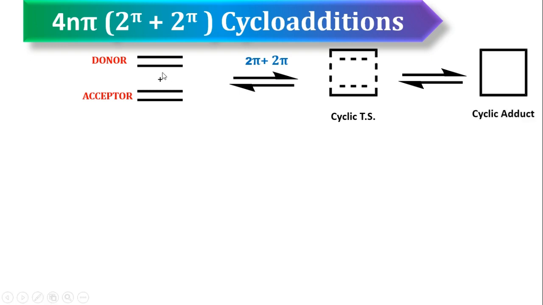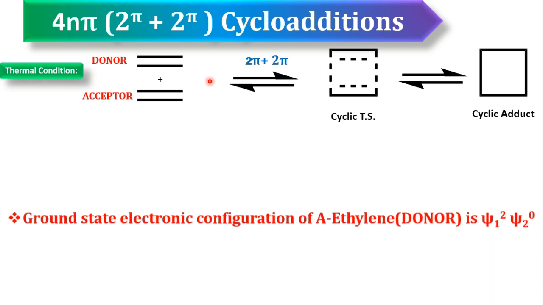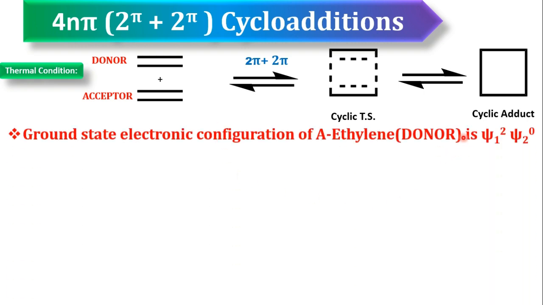Okay, so now what you have to do? You are discussing thermal condition. Under thermal condition, this is donor, this is acceptor. So select HOMO from donor, LUMO from acceptor. For that you have to write the ground state electronic configuration of donor ethylene.